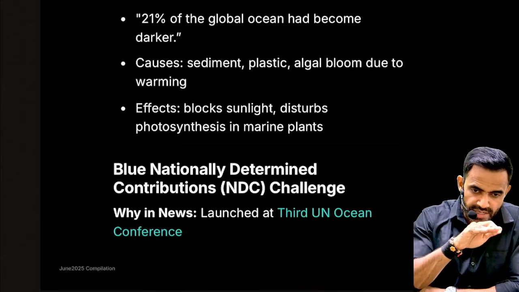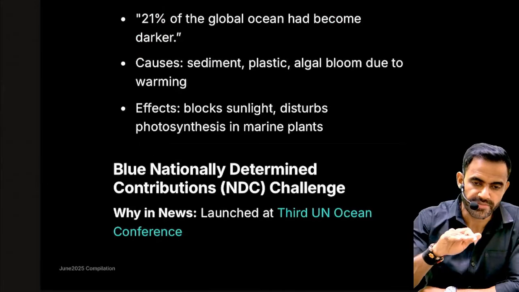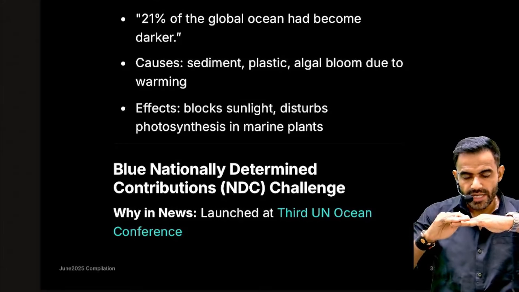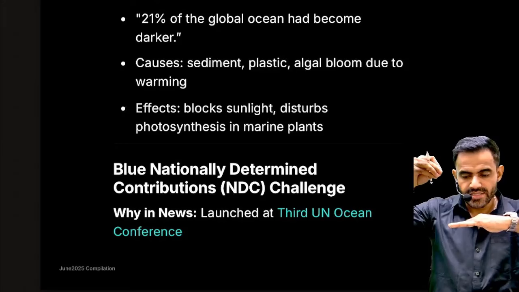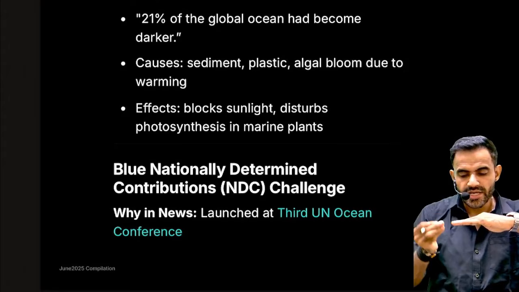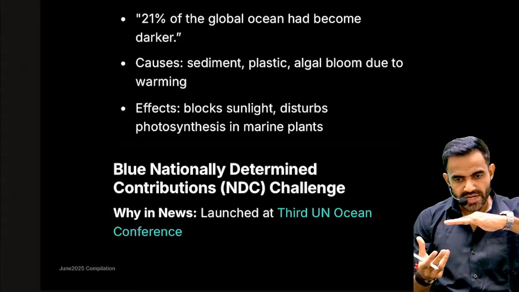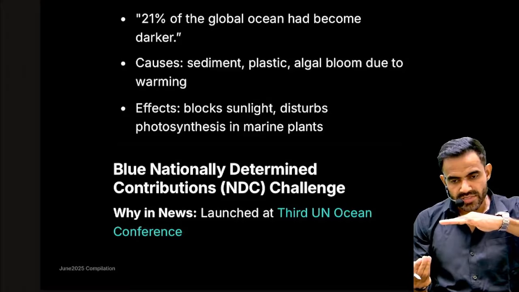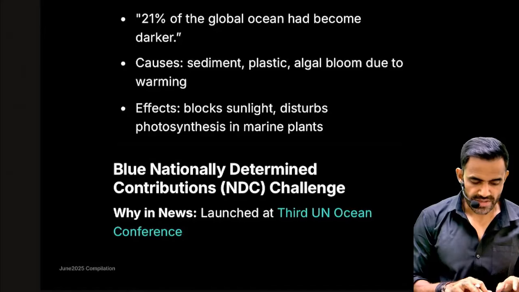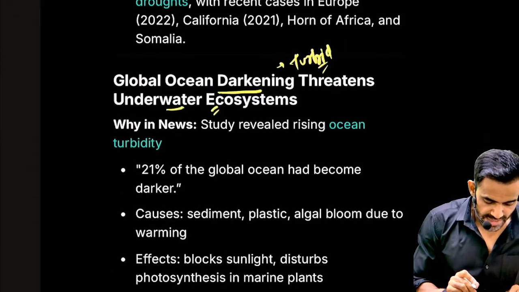So what is happening is that it is becoming more and more solid, and because of this the top layer is becoming more solid, more turbid. Because of this, sunlight is not able to penetrate it. If sunlight cannot penetrate, the lower microorganisms and other marine organisms will not be able to receive sunlight, and therefore it will adversely impact their life. That is the concept of ocean darkening.